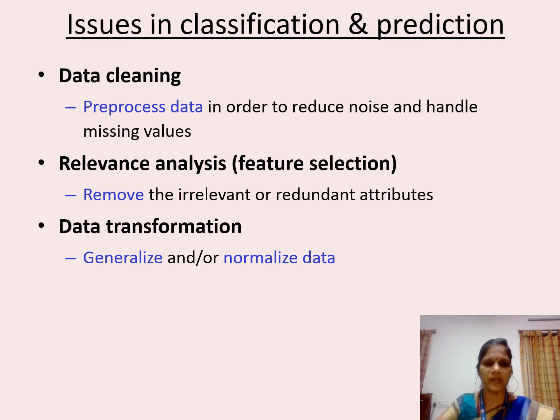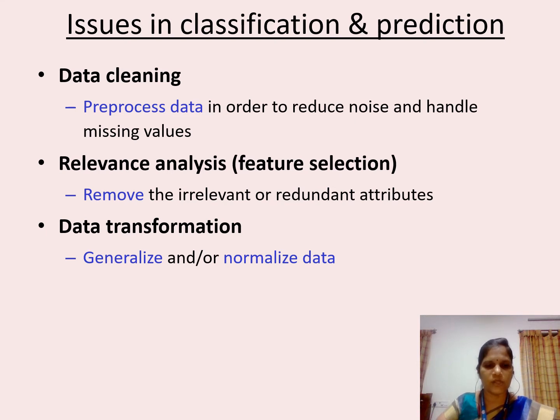Issues in classification and prediction: data cleaning, relevance analysis, data transformation, and so on. First, we will see what you mean by data cleaning. Data cleaning is done to reduce the noise and handle the missing values. Next, relevance analysis, otherwise called feature selection. Here, you are going to remove the irrelevant or redundant attributes. First, we will see what you mean by irrelevant. Irrelevant means attributes which are not related to the particular application are called irrelevant attributes, and the repeated attributes are called redundant attributes.